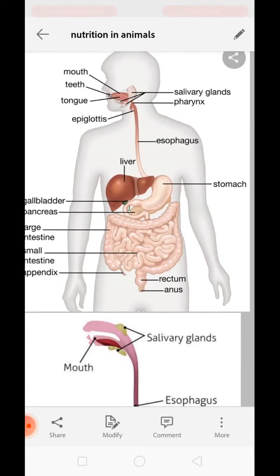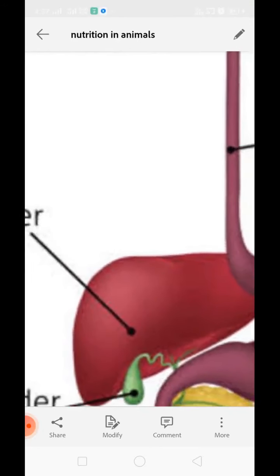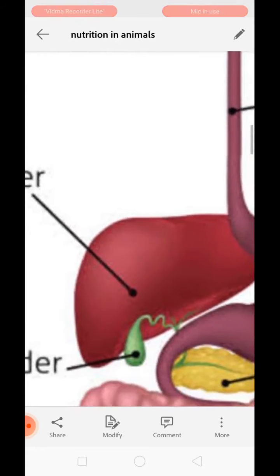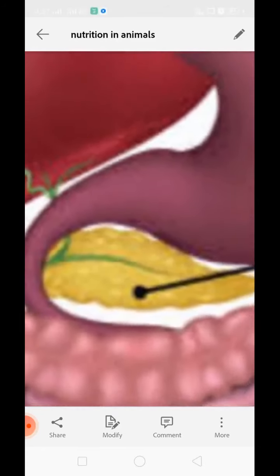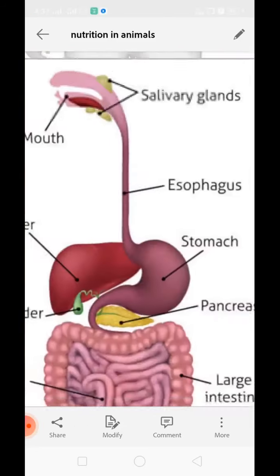These glands secrete several enzymes which are helpful in digestion. For example, this is the largest gland of the body. This is called the liver, which secretes bile juice, whereas this yellow leaf-like structure is the pancreas, which also helps in secreting some of the substances which help in digestion.